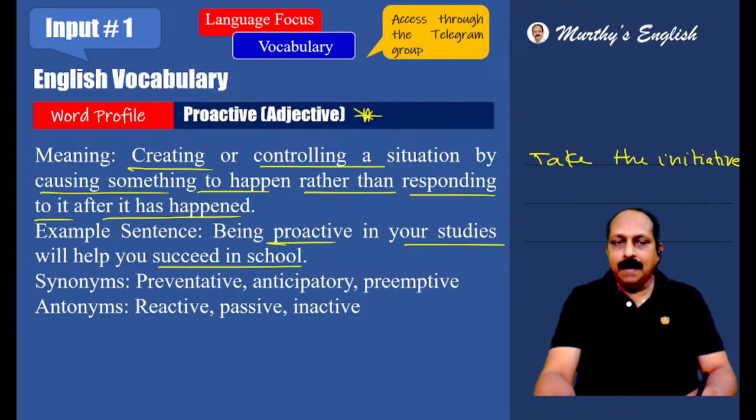Very simple. Preventive, anticipatory, preemptive, not preventative. Not exactly. Anticipatory also not exactly. Based on the context, the meanings change. Preemptive you can consider. Reactive, passive, inactive.